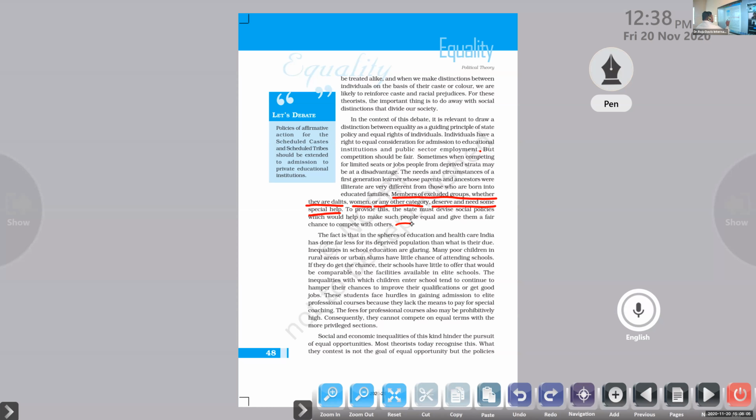So that is our debate topic for the next class. Next class, in the sense not today, but the next working day. So don't try to find out the details now.